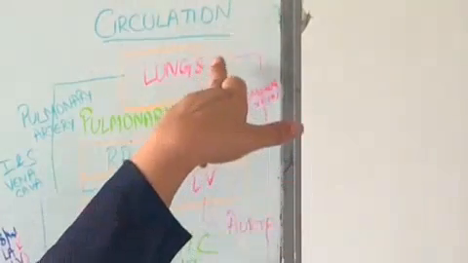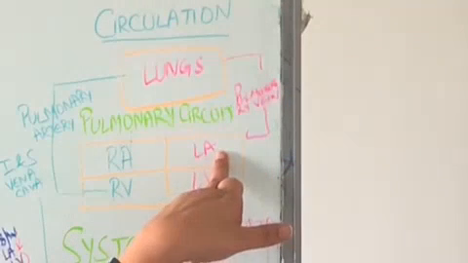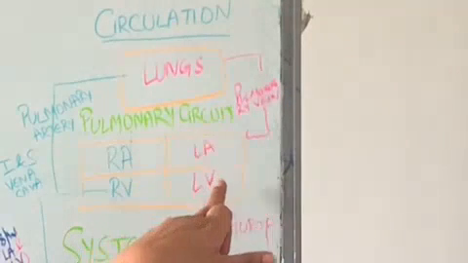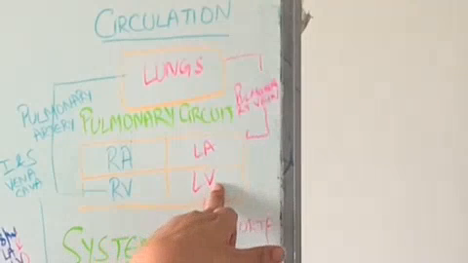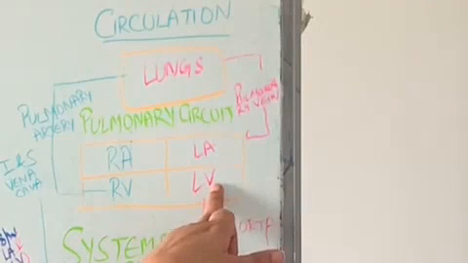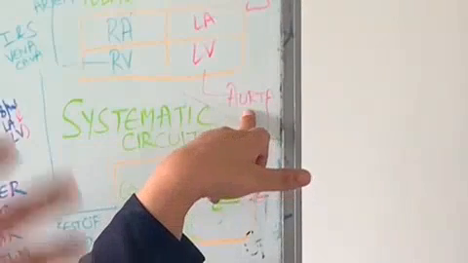Okay. Now the pulmonary vein will collect the oxygenated blood and release it into the left atrium, which supplies further to the left ventricle, and when the left ventricle is filled with the blood, it contracts and it releases the oxygenated blood to the biggest